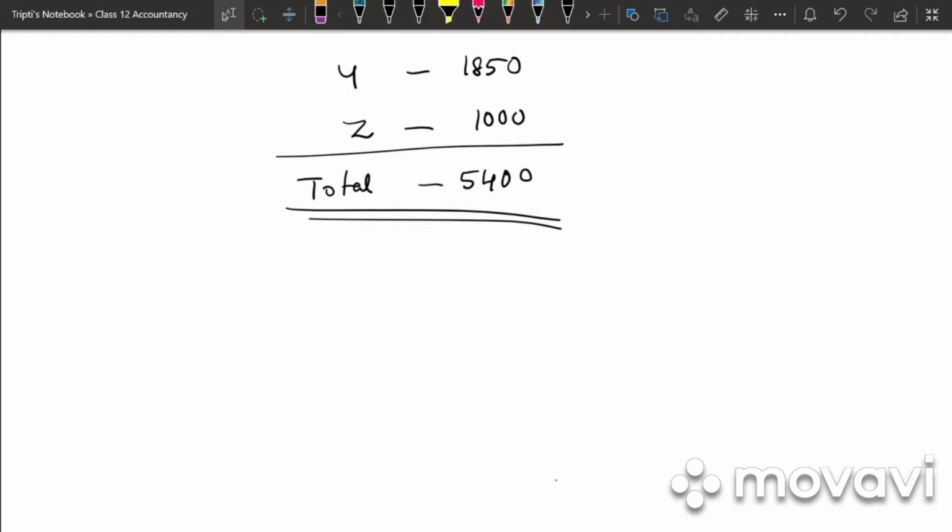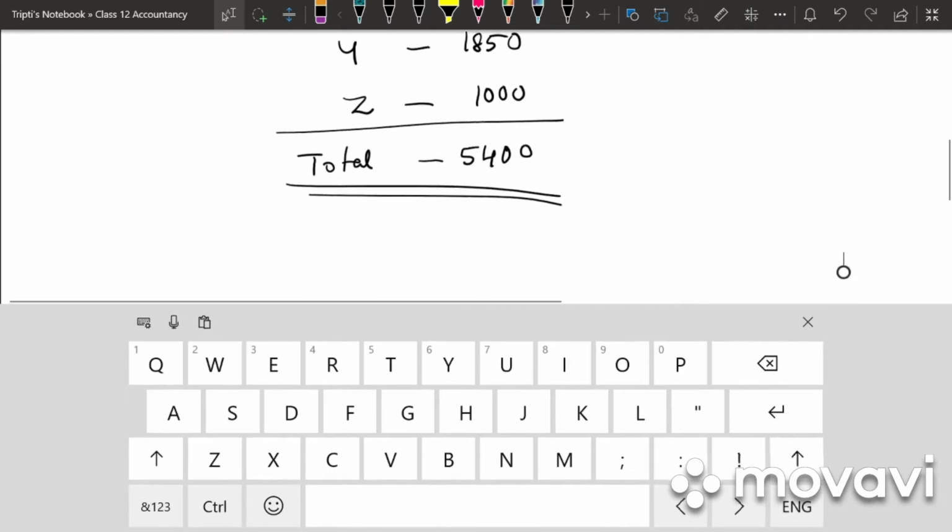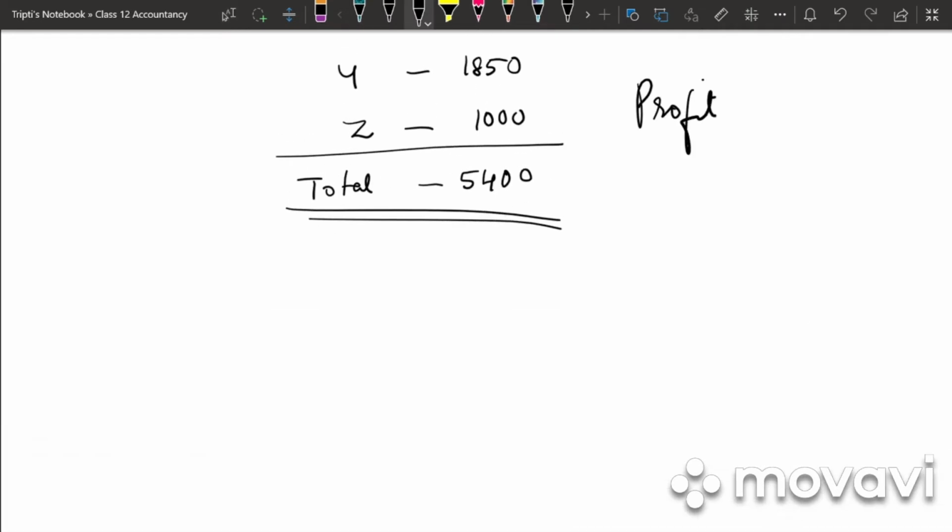So in case of interest on capital, what happened to our profit? Our profit was reduced. Why was it reduced? Because interest on capital is an expense to the partnership firm. But in case of interest on drawings, the profit had to be increased last year, as interest on drawings is an income to the firm. But because it was not written last year, we would be doing the necessary adjustments in this year. So what is the journal entry for interest on drawings? It is interest on drawings debited to profit and loss appropriation account.